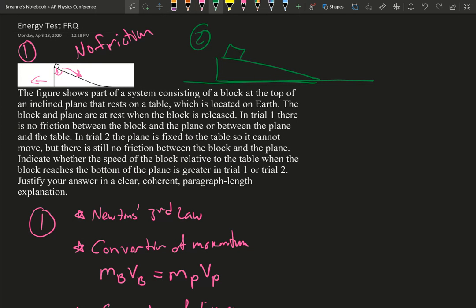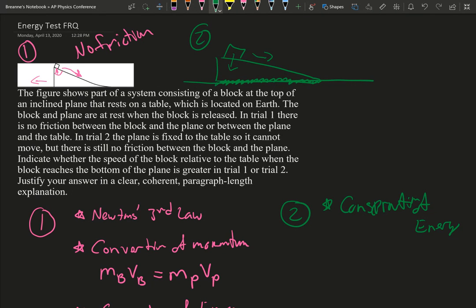Now, for our second trial, the plane is not able to move. It is connected to the table. So the block is still moving down, but even though there is still a force pushing down on the plane, the plane is not able to move because it's attached. So there's no real need for Newton's laws there. And there's no need for conservation of momentum because we don't have two things pushing off of each other. But we still have conservation of energy.